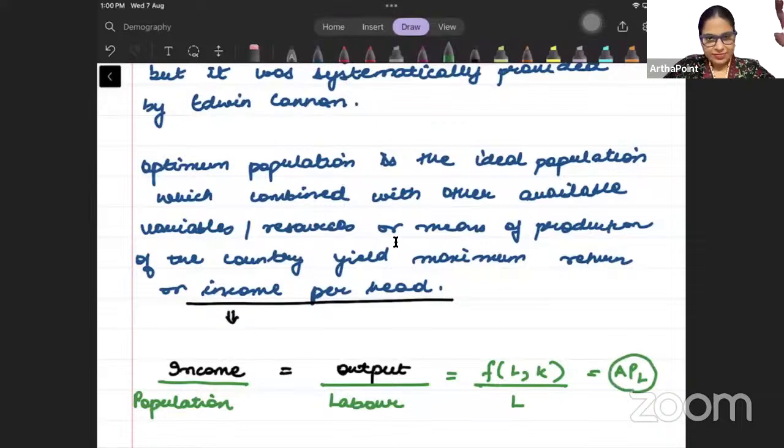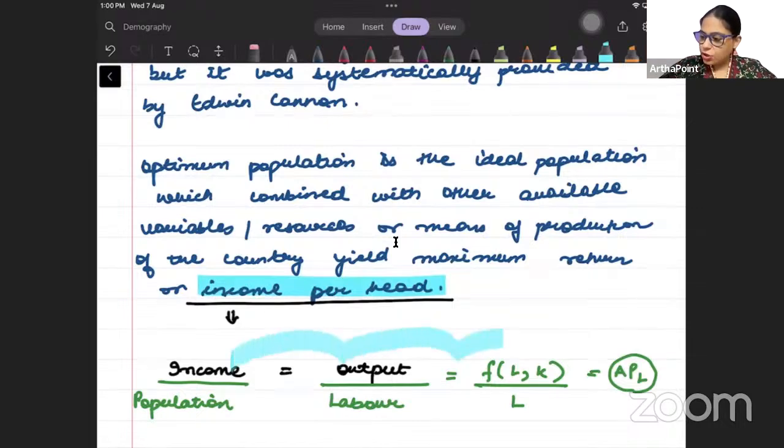So in a way, I know that this is a very vague relation, but I just want you to remember it like this so that you can remember the graph well. So we have to make the graph of income per head, and I have tried to link income per head to average product of labor. I have linked it to APL, average product of labor.